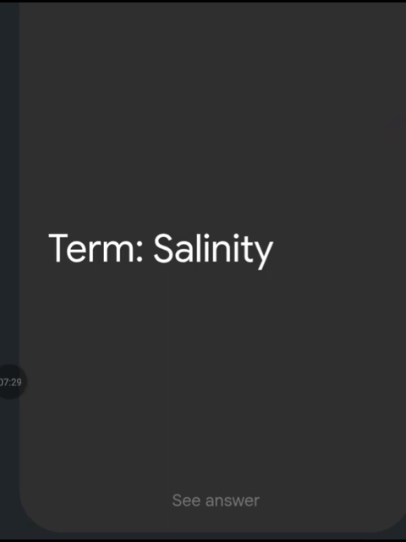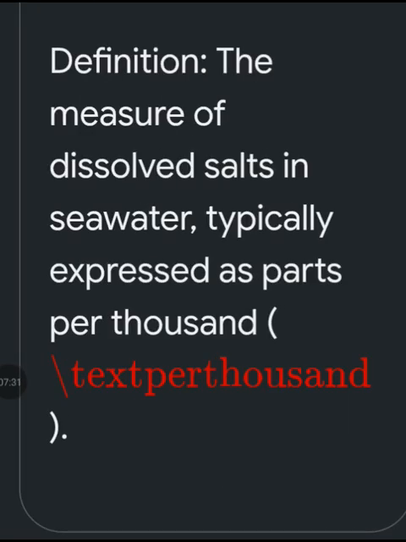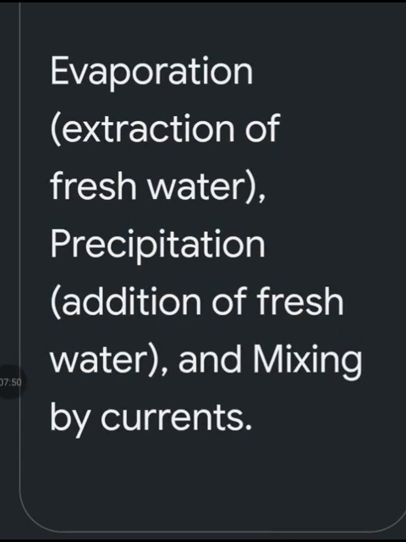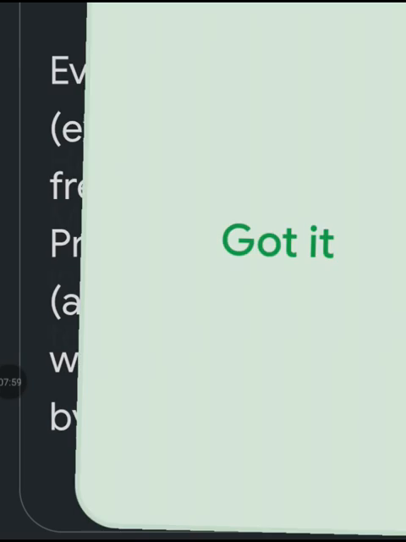Define term salinity. The measure of dissolved salt in seawater, typically expressed as parts per thousand. Normally 37 parts per thousand होती है salt की quantity. Name the three major factors influencing ocean salinity: evaporation, extraction of fresh water, precipitation, addition of fresh water, and mixing by currents.